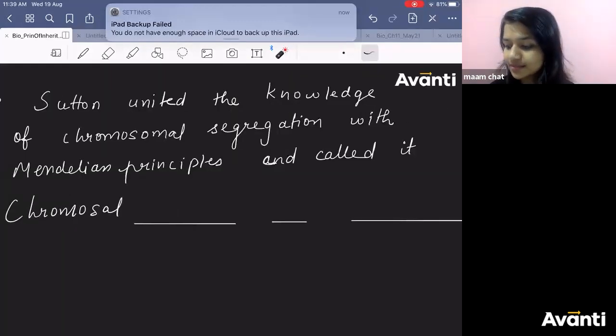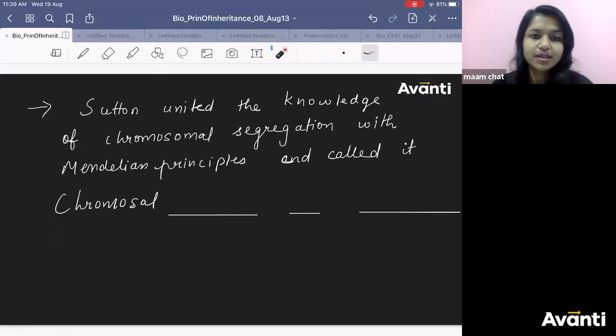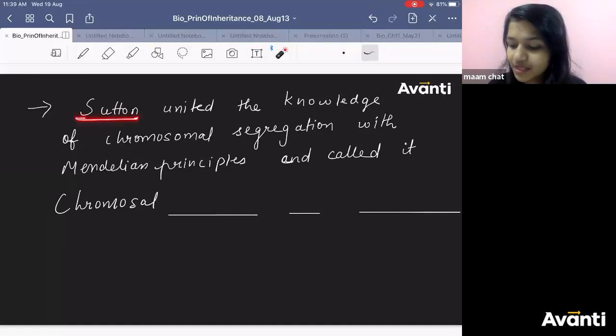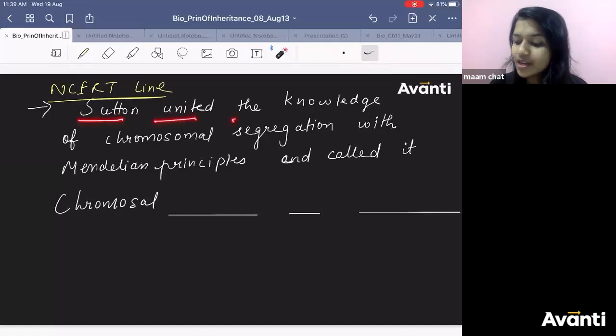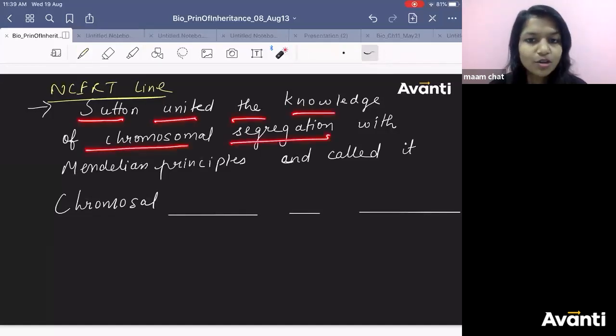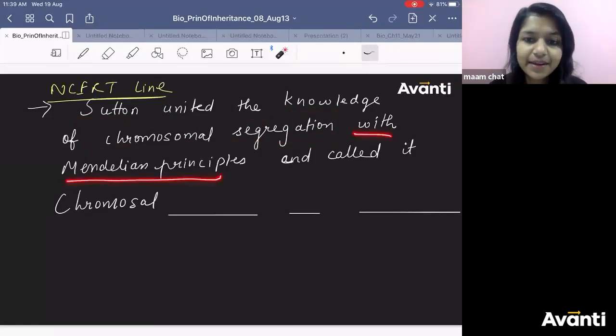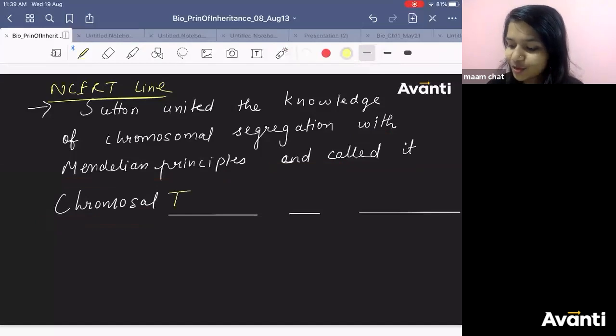Now, fill in the blanks. Boveri and Sutton. Sutton did something very beautiful. This is an NCERT line. Fill in the blanks. Sutton united the knowledge of chromosomal segregation, chromosomes segregate, right, during gamete formation, with the Mendelian principle. He combined the Mendelian principle and called it the chromosomal theory of inheritance.